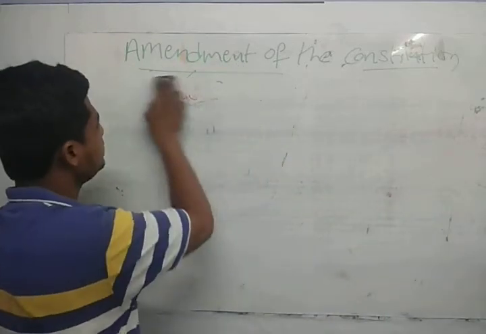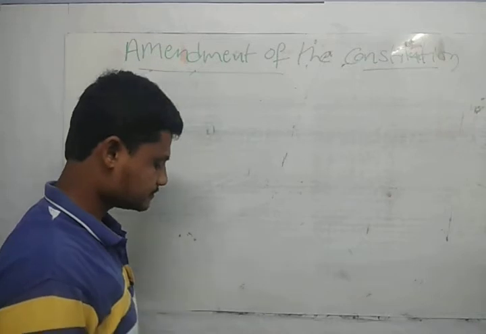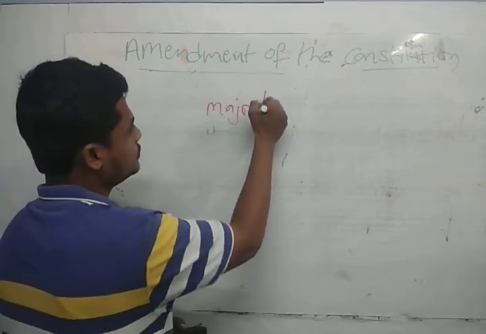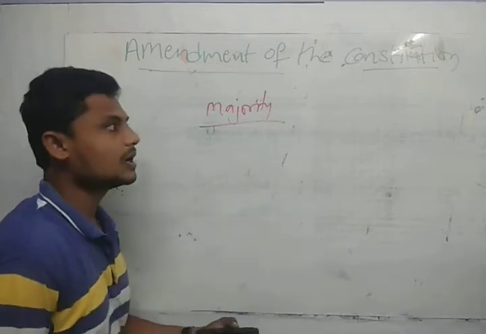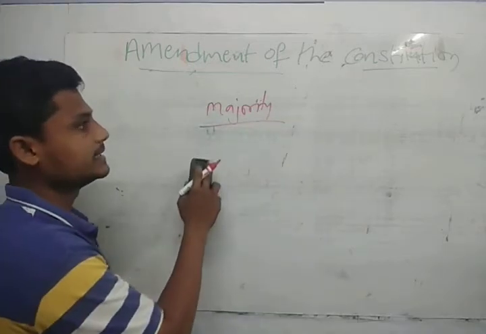So if you see the majorities, now I am going to take my section on the majorities. To pass the bill, we need to have the majority. So what is the type of majorities that we need to take care of?